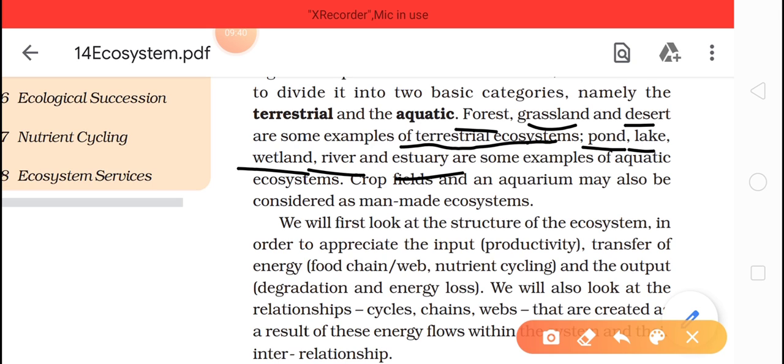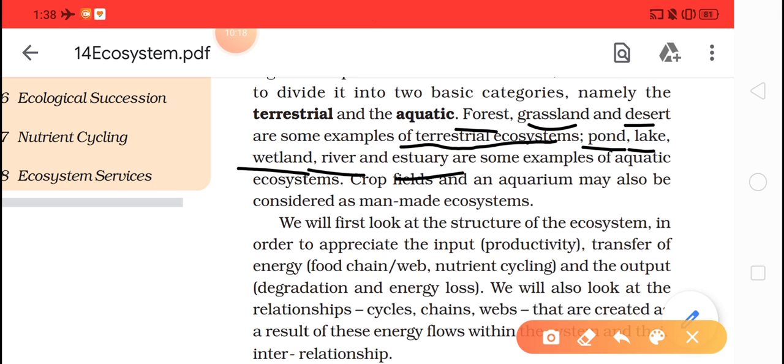Again, terrestrial and aquatic are further classified, but that we will study later on. Aquatic ecosystems can be further classified into two types, either freshwater or marine. Freshwater organisms have proper factors like temperature, soil, humidity, pH, salinity, all suitable for the organisms to survive in that fresh water.